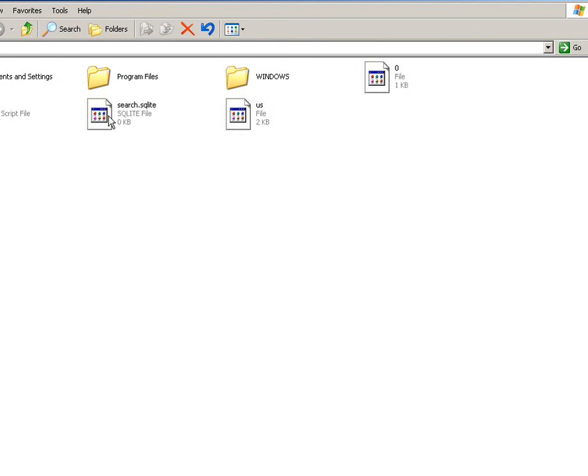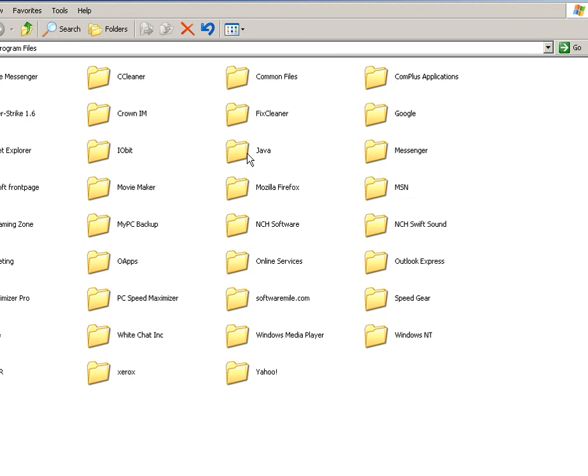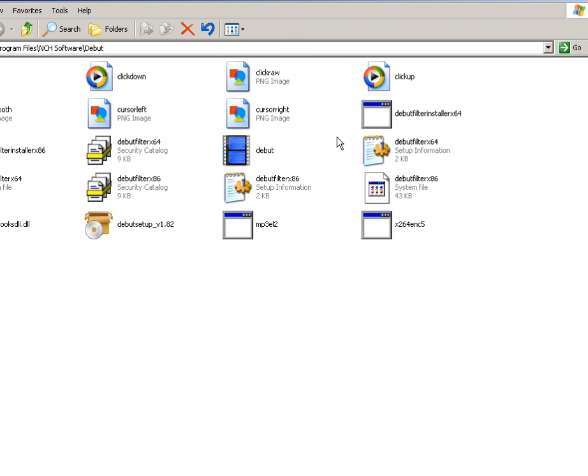My Computer. It's slow. Local Disk C, Program Files. Search for the necessary tools, which is NCH Software. You will find Debut there. Okay, Debut. Once in there, paste it.